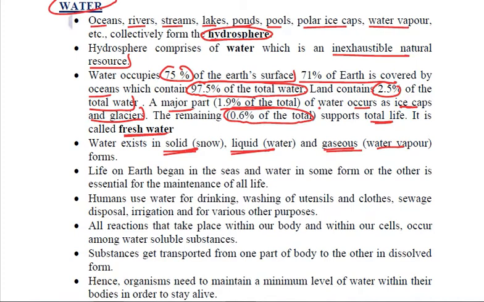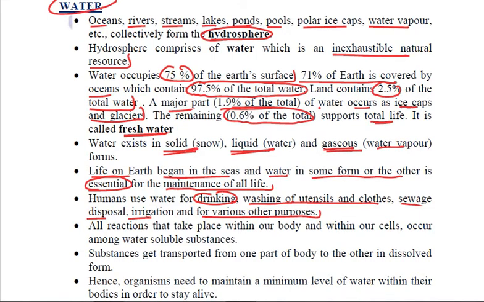We have studied that life on earth began in the seas, and since then water in some form or the other is a must. It is mandatory for the maintenance of all life forms. Talking about humans, we use water mainly for drinking, or we also use it for washing of utensils and clothes, for sewage disposal, for irrigation, and so many other purposes where water is used.